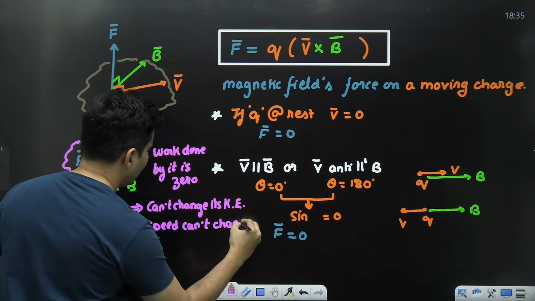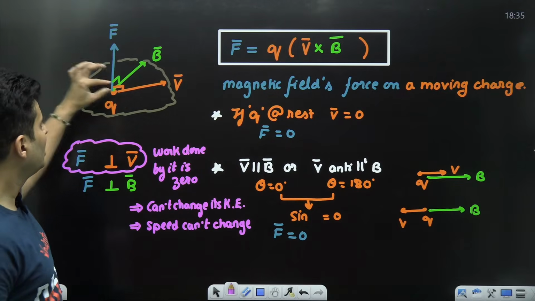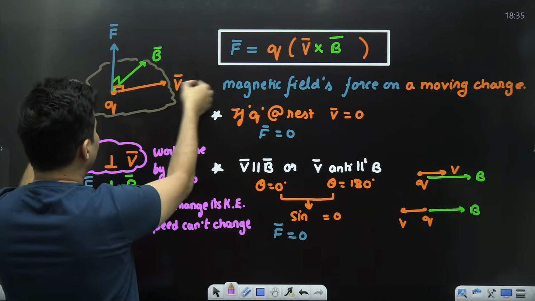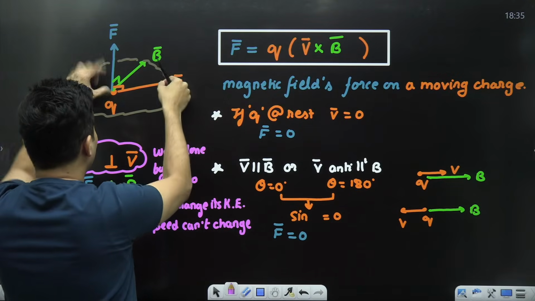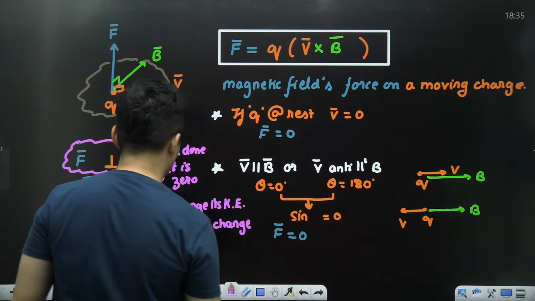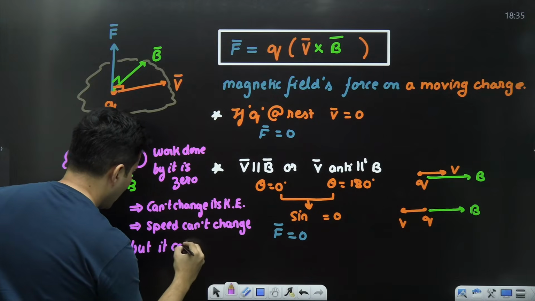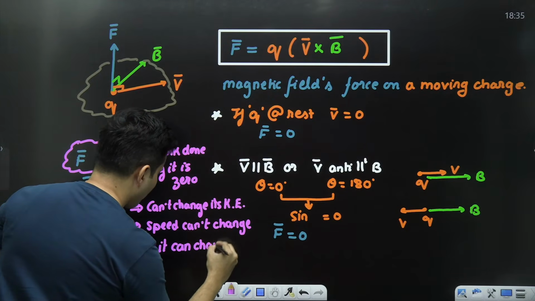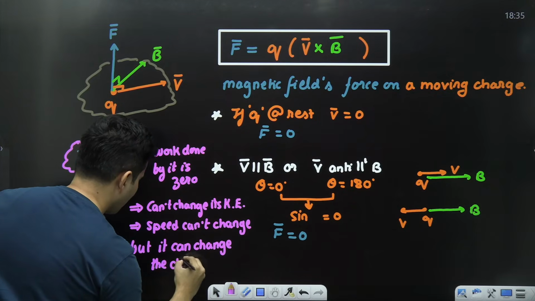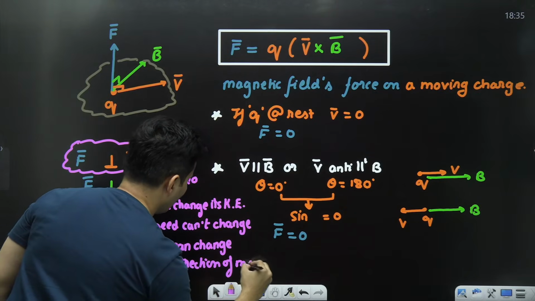So such a force acting on a particle, don't think the vector of velocity will become long or small. It can never change that, but the force can change the direction of the motion.